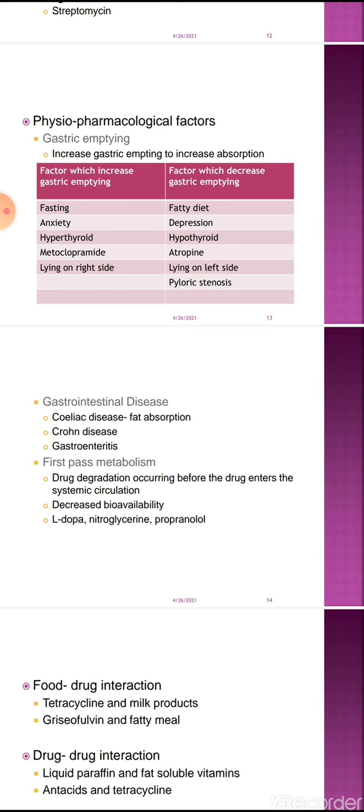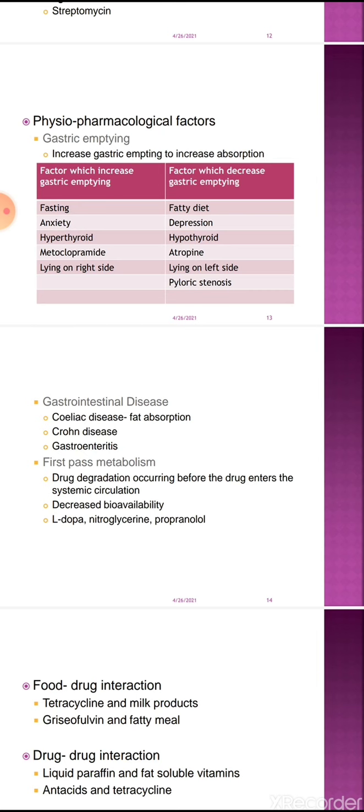The drug which has high first pass metabolism is levodopa. Levodopa is metabolized by various enzymes like dopa decarboxylase, and because of the action of these enzymes, levodopa has less bioavailability.